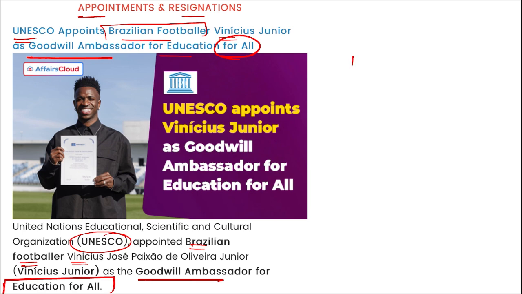Right? Audrey Azoulay, who is the Director General of UNESCO, presented the letter of appointment to Vinicius Junior during a ceremony that was at the Real Madrid Training Center in Spain. Correct? Then remember, this Goodwill Ambassador of Education for All, basically the goal here is promoting education for all. And here Vinicius, this footballer, will be speaking at various international conferences. He will be engaging with various member states and public. Correct. Also, he will be supporting UNESCO's global educational initiative so that education can reach a large mass.